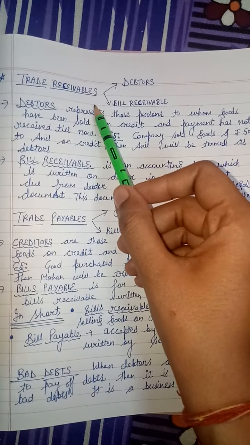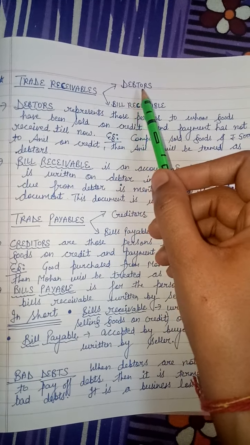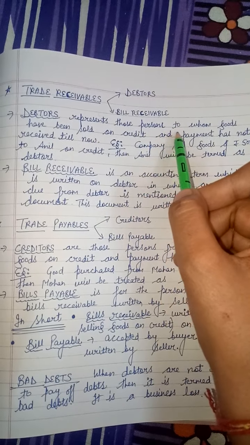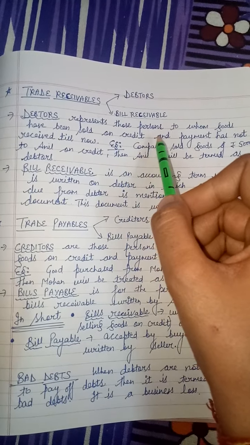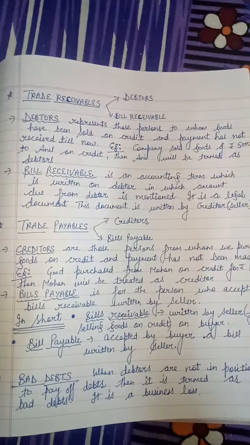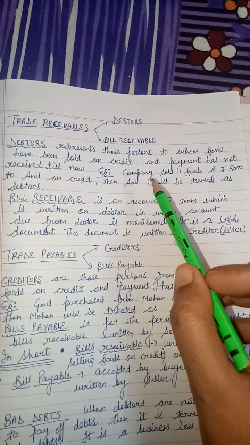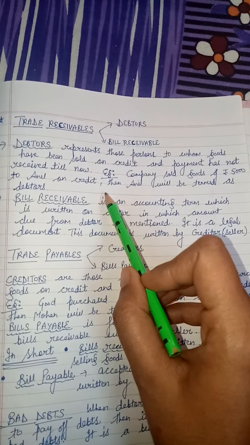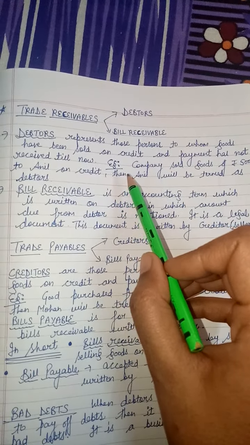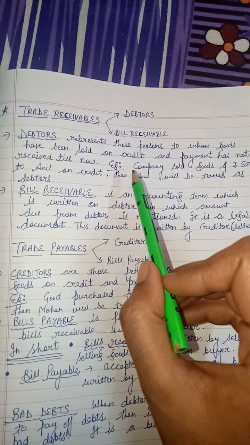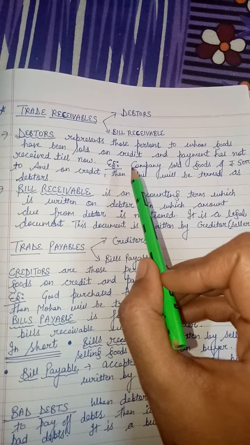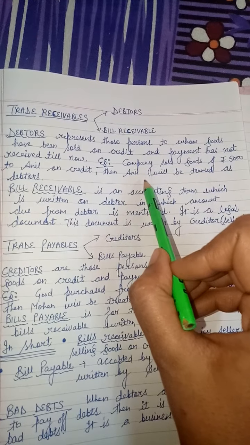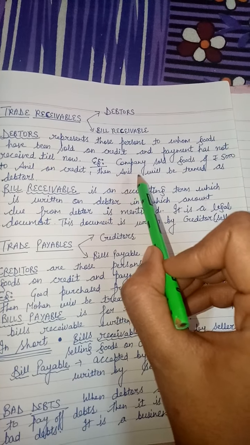Next is trade receivable. Trade receivable includes two terms, debtors and bills receivable. Debtors represent those persons to whom goods have been sold on credit and payment has not been received till now. Example, company sold goods of 5,000 to Anil on credit, then Anil will be termed as debtor. I have told you earlier also, debtor means the person to whom the company has sold goods on credit and payment has not been received till now. So those persons will be termed as debtors from whom the company has to take payment.